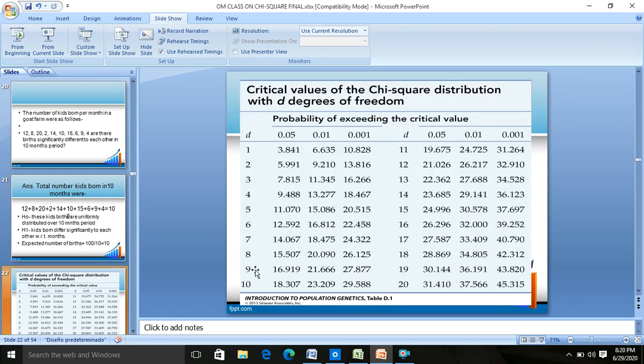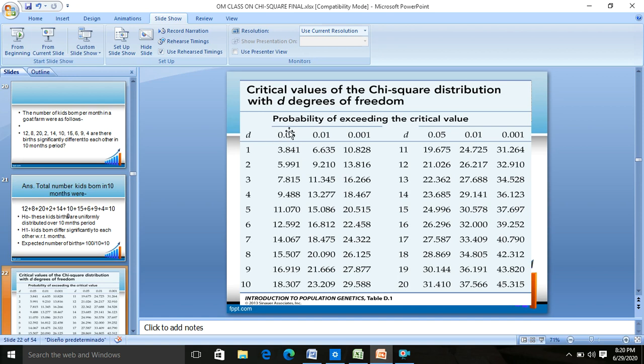You have already calculated the calculated chi-square. The level of significance, you already know there are two levels. Taking it at 95%, it means 0.95, and this 95% accuracy means 0.05 is the level of significance.